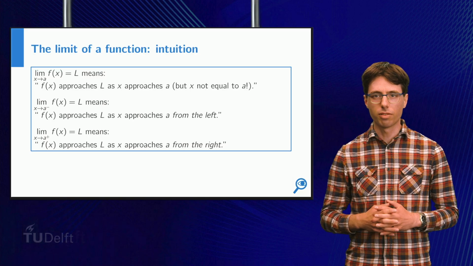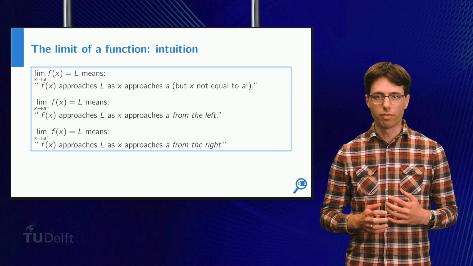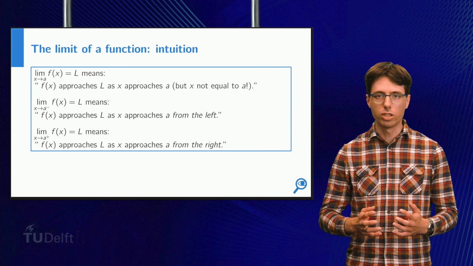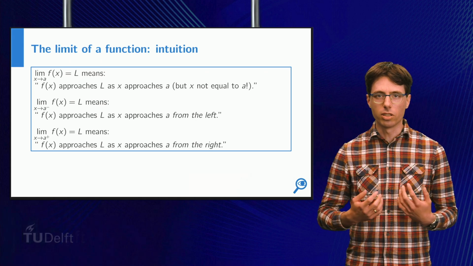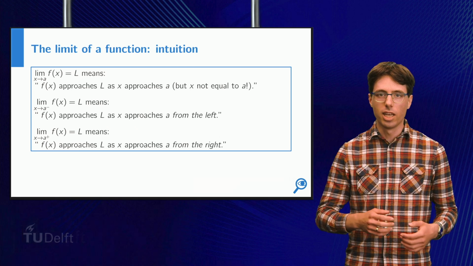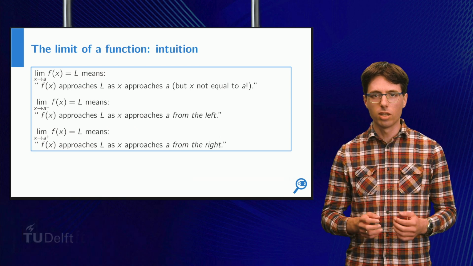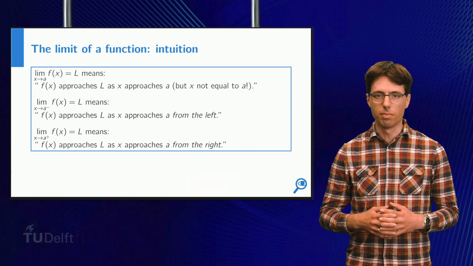We say that the limit of a function f as x approaches a is some value L whenever the function values f of x approach this value L as x gets closer and closer to a. We can also define this when we only consider values of x lower than a, in which case we talk about the left limit, or values of x larger than a, in which case we talk about a right limit.